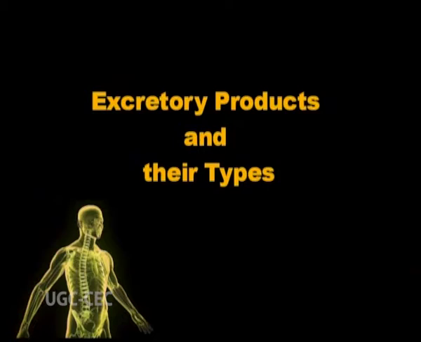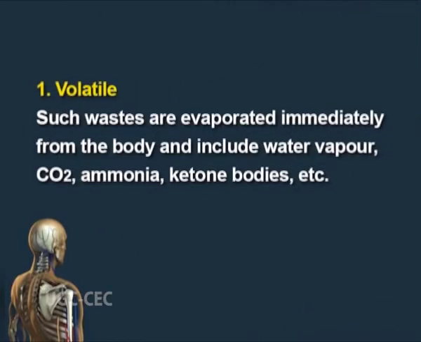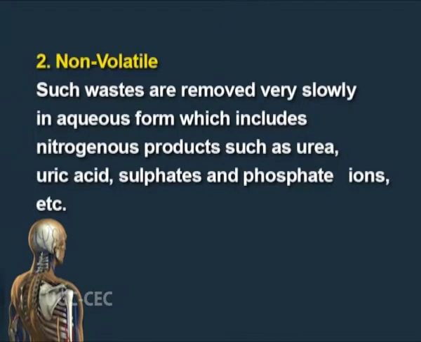Excretory products and their types. The excretory products are of different types: volatile products and non-volatile products. The volatile products are evaporated immediately from the body and include water vapor, carbon dioxide, ammonia, ketone bodies, etc. The non-volatile wastes are removed very slowly in aqueous form, which includes nitrogenous products such as urea, uric acid, sulfates and phosphate ions, etc.